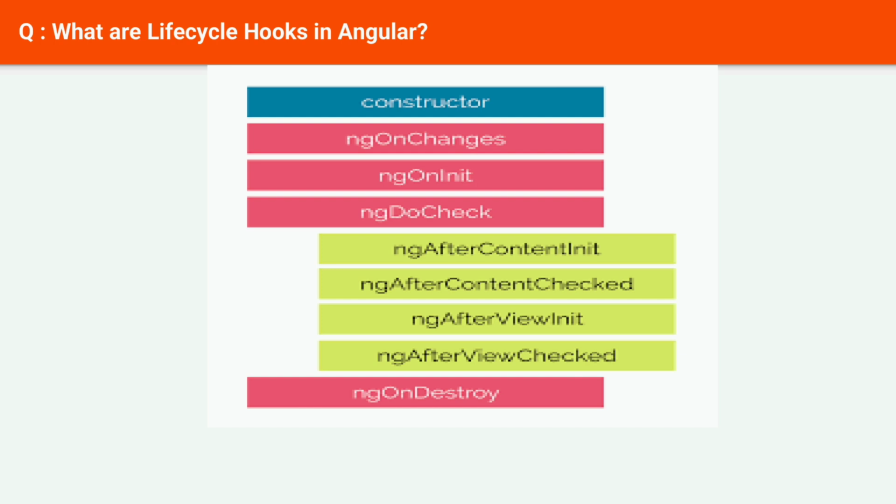perform custom change detection. ngAfterContentInit. This lifecycle hook is executed after the component's content has been initialized and is a good place to perform additional setup for the component's content. ngAfterContentChecked. This lifecycle hook is executed after the component's content has been checked and is a good place to perform additional operations based on the component's content.